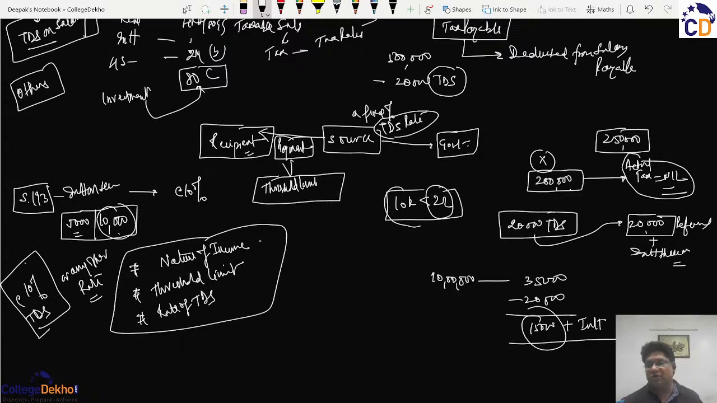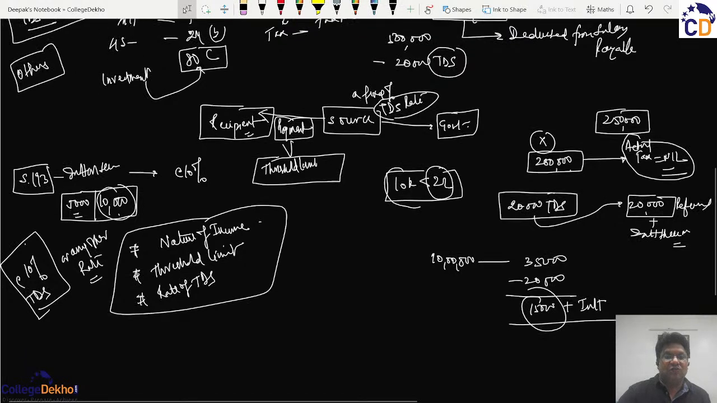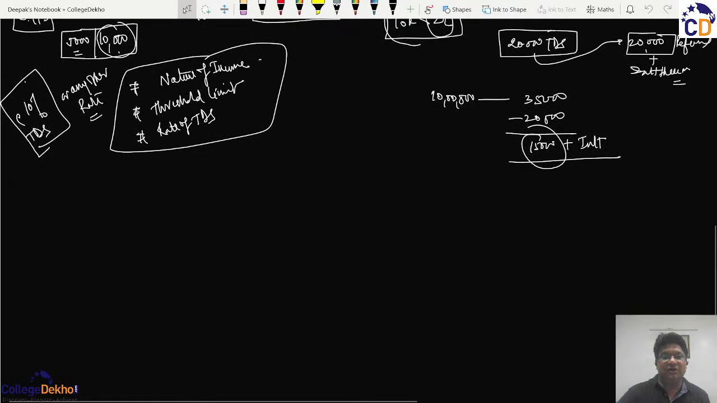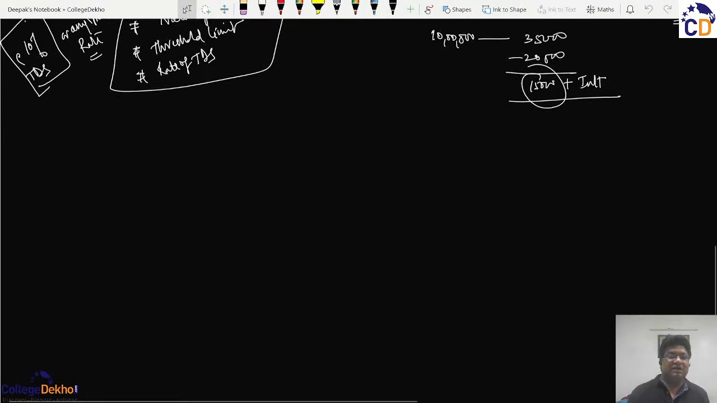So the primary focus, as per the concept already discussed, now shifts to which section will cover which nature of income, what is the threshold limit, and what is the rate of TDS. So if in addition to section 193, I take another section, 194,